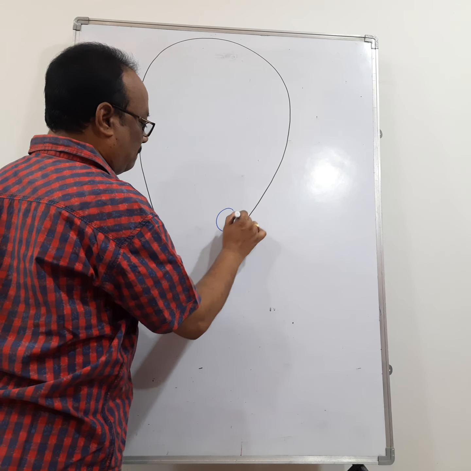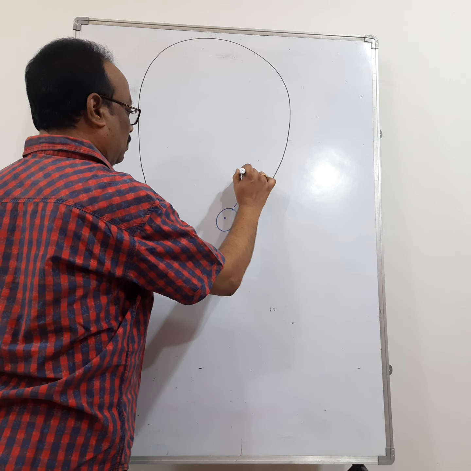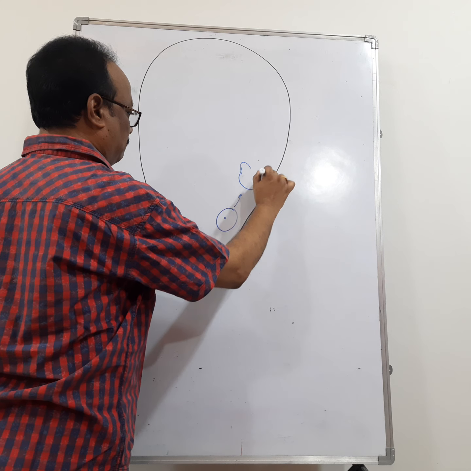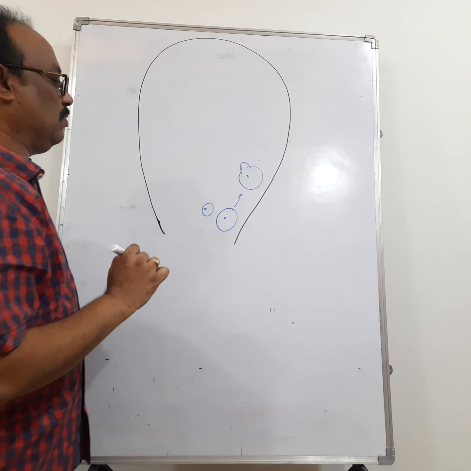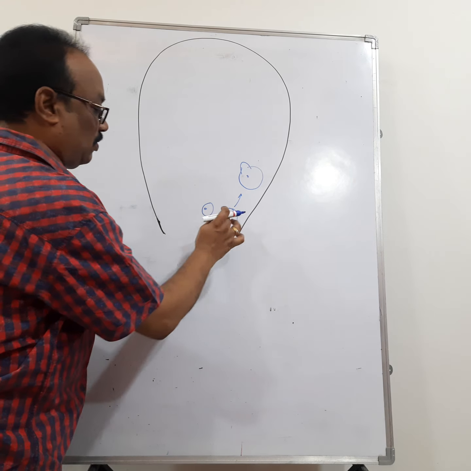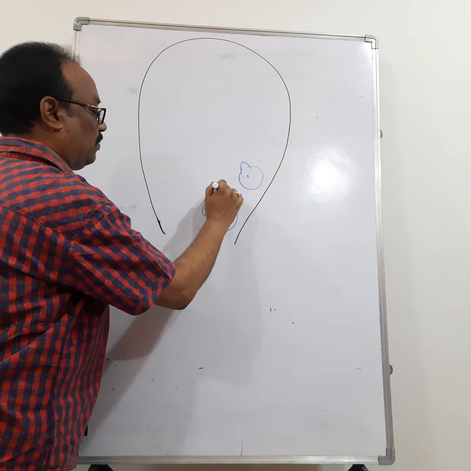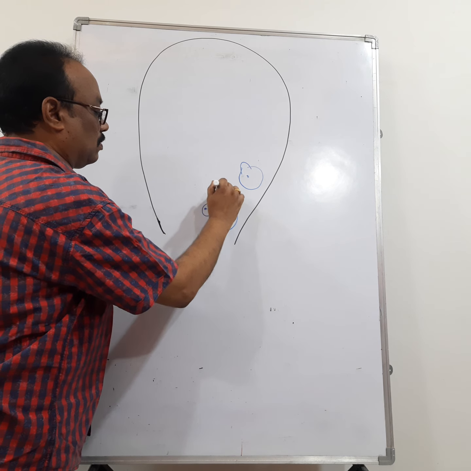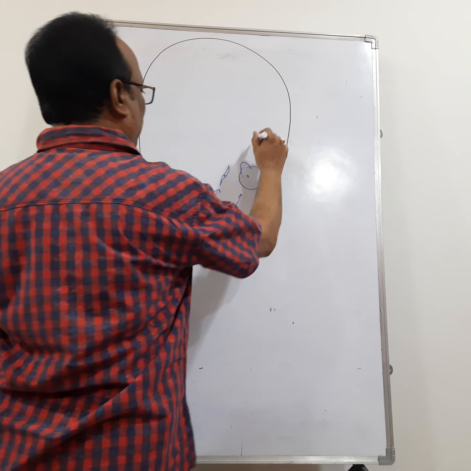This one is the female gamete, and this female gamete undergoes maturation from the female gametocyte. And this is the male gametocyte, which is undergoing development into the male gamete like this.